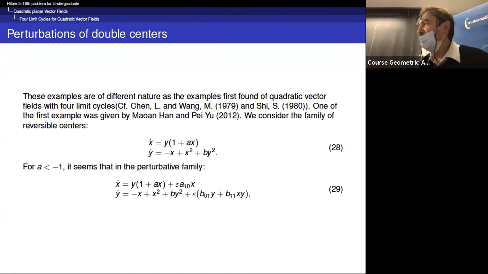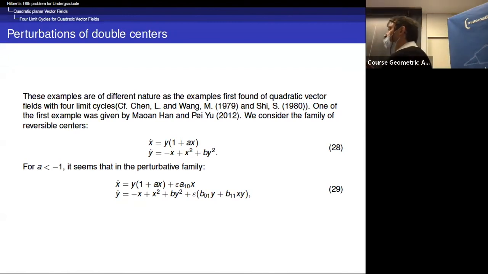From the beginning, I explained a situation when you perturb a single periodic annulus. But maybe a vector field may have different period annuli.